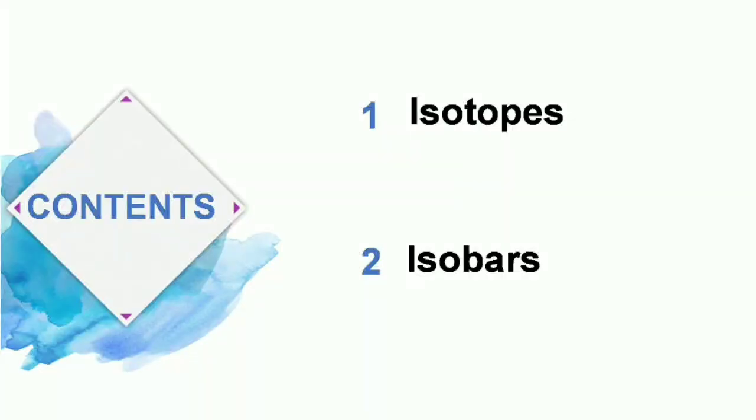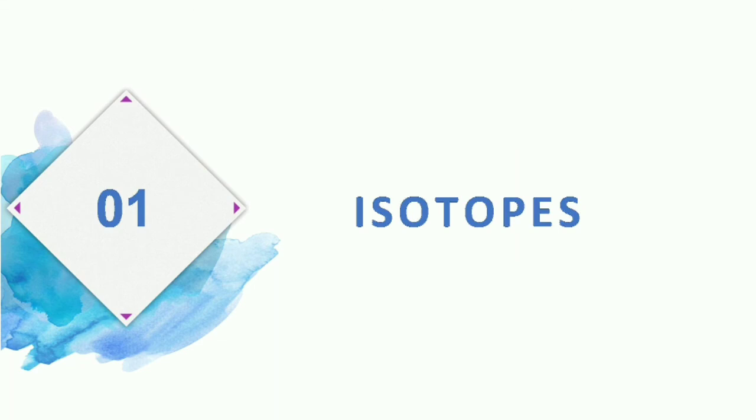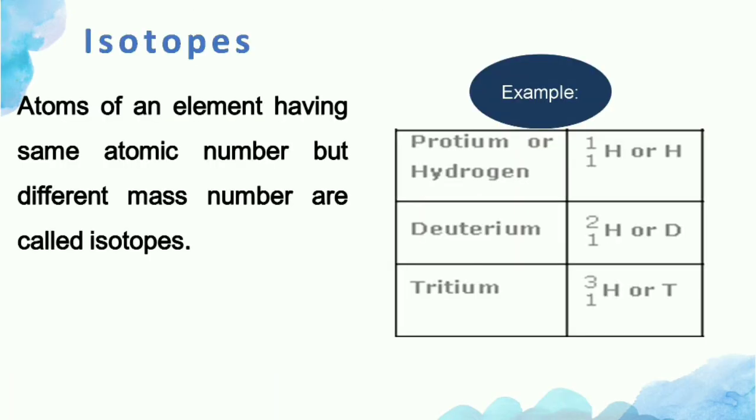We are going to study about isotopes and isobars. Firstly, we are going to know about isotopes. Isotopes are defined as the atoms of an element having same atomic number but different mass number. For example, hydrogen has 3 isotopes. These 3 isotopes are protium, deuterium, and tritium. Protium has mass number 1. Deuterium, which is also known as heavy hydrogen, has mass number 2, and tritium has mass number 3.